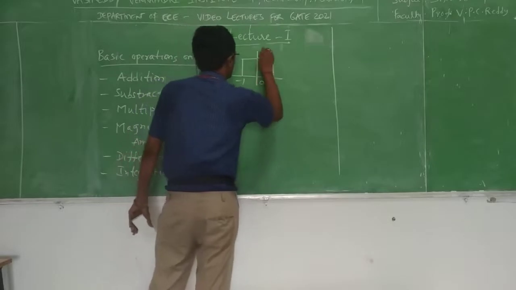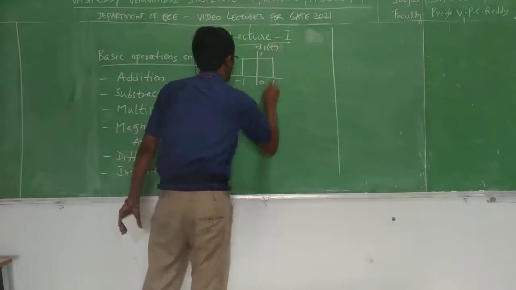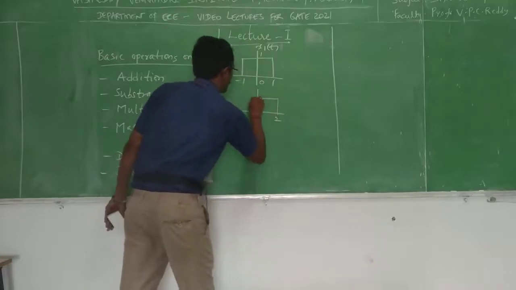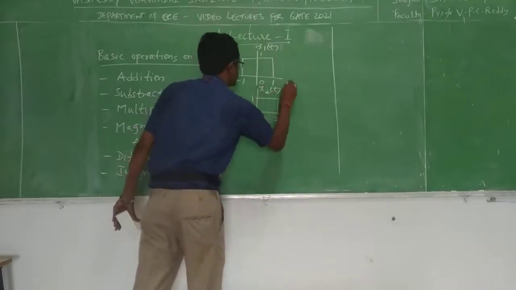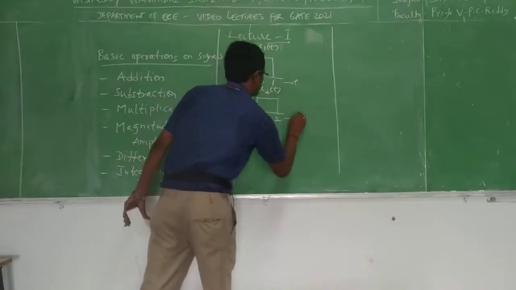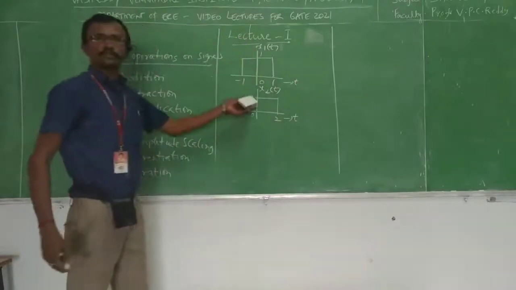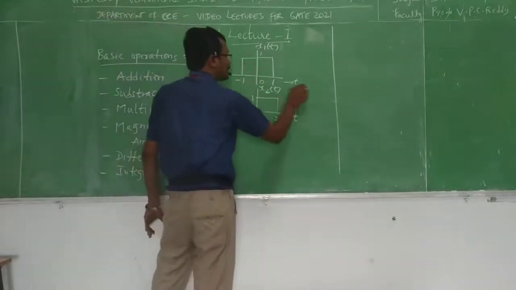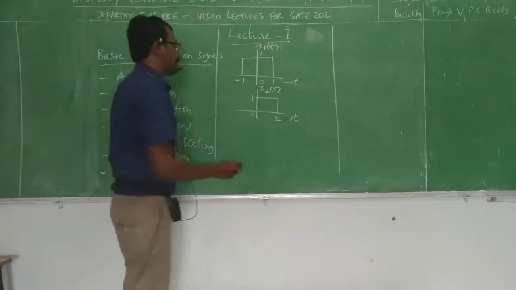This is x1 of t, and one more signal. This is from 0 to 2, the magnitude is 1. This is x2 of t. Time axis, here also time axis. Both of these two signals are continuous time signals. How can you say these are continuous time signals? The time axis is t, small t.